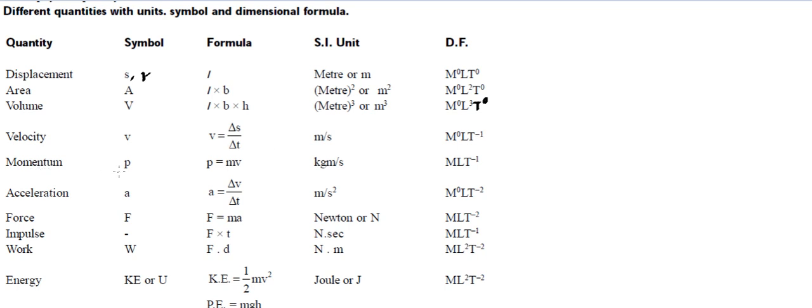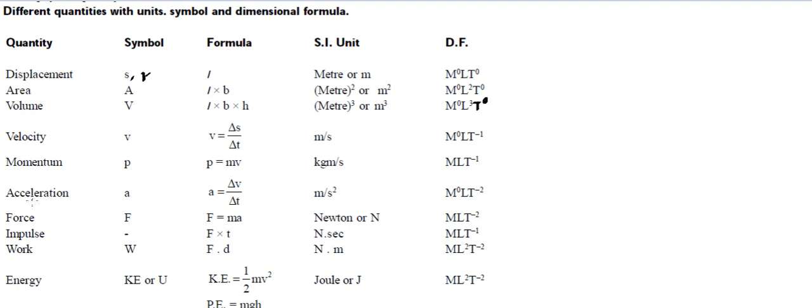Similarly, you can talk about momentum, but we need to know the formula for momentum. It's mass into velocity. If you know this, you can convert mass and velocity into fundamental quantity terms, or you can get an idea from the unit. Once you know the unit, that means you are using kilogram, that's mass, meter, that's length, second, that's time. So we can use these to find the dimensional formula.